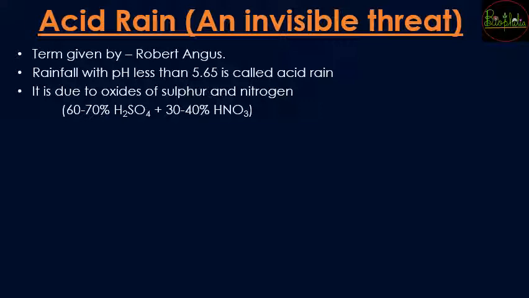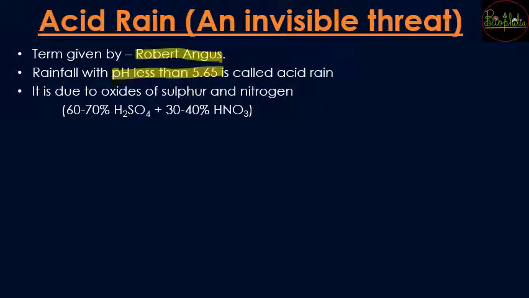Now let's see a small topic, that is acid rain. Now this acid rain is an invisible threat. Now why is it invisible? Because you cannot tell whether the raindrops that are falling are acidic or not. So you cannot see how dangerous those raindrops can be. Now acid rain was a term given by Robert Angus. अभी acid rain क्या होता है? Acid rain is a rainfall with a pH lower than 5.65.